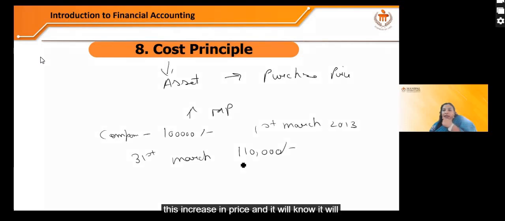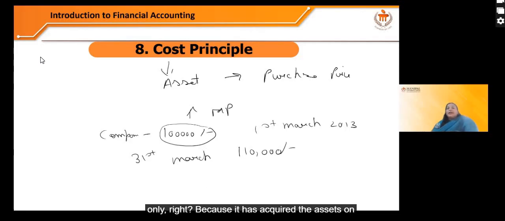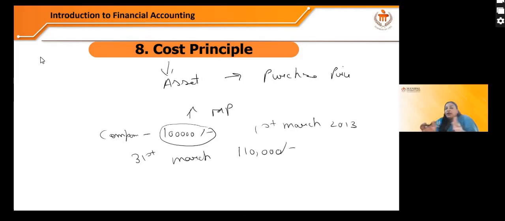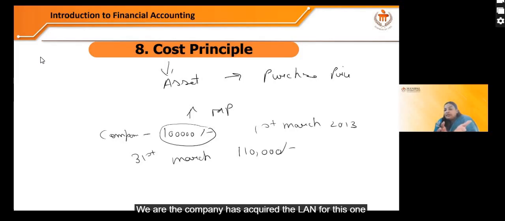increase in price, and it will show the value of the land as 1 lakh only, because it has acquired the asset at this price. So if there's an increase in the price, it needs to ignore it. So the asset has to be shown on the purchase price only. If there's an increase in the market price, the company needs to ignore it. Here the company has acquired the land for this 1 lakh. It will show the asset on the purchase price only. So that is the cost principle.